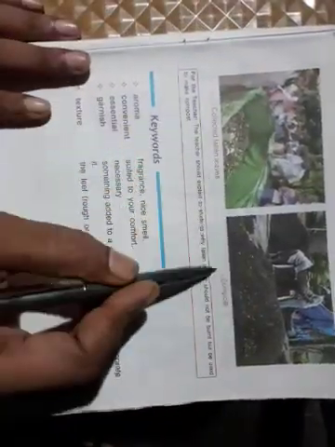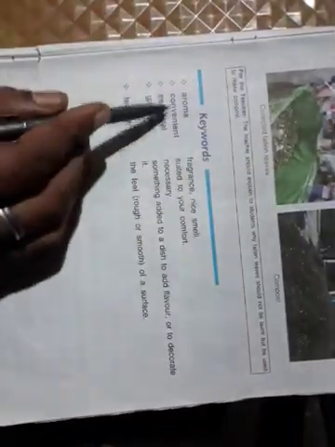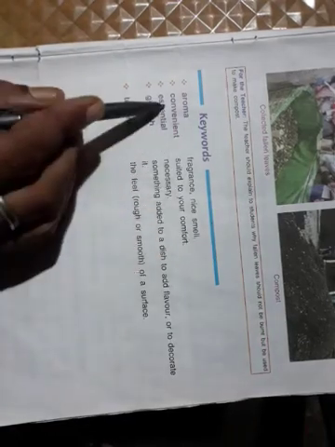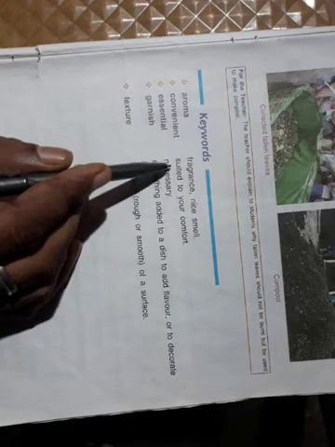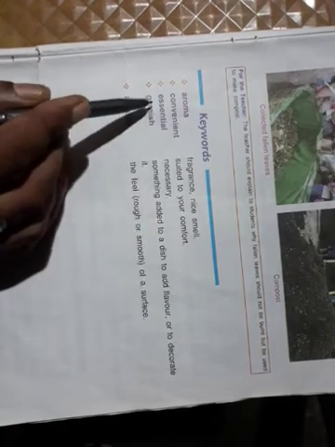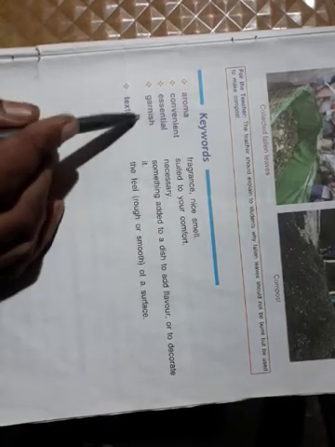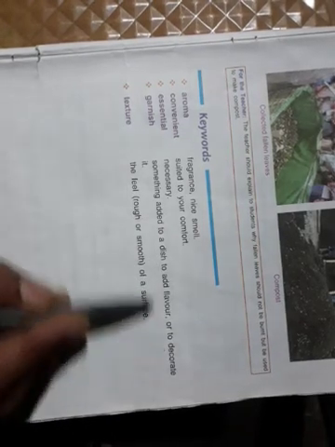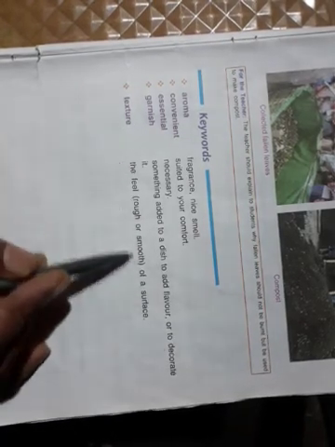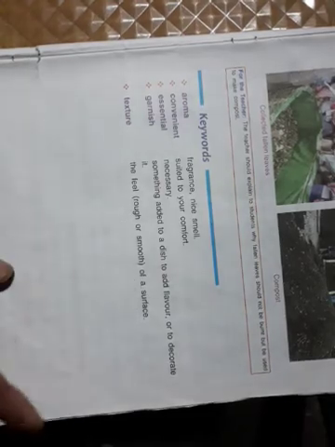Collected fallen leaves, compost. Now keywords: aroma, fragrance, nice smell; convenient, suited to your comfort; essential, necessary; garnish, something added to a dish to add flavor or to decorate it; texture, the feel of a surface, rough or smooth.